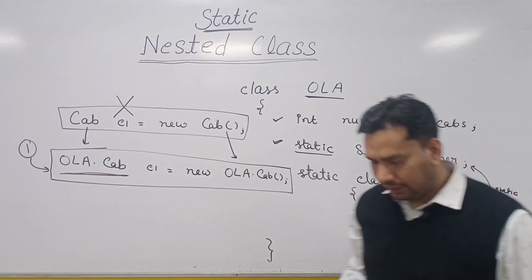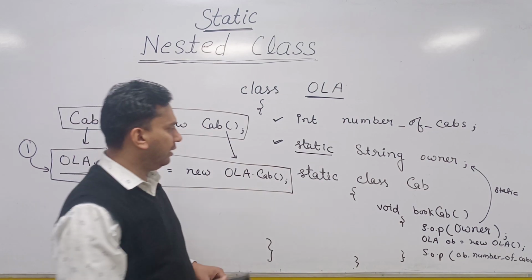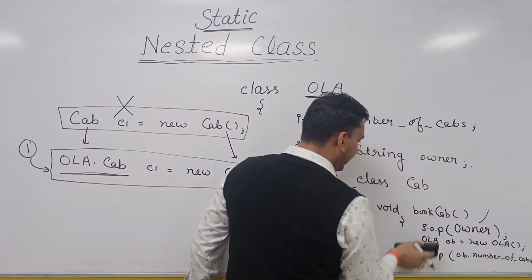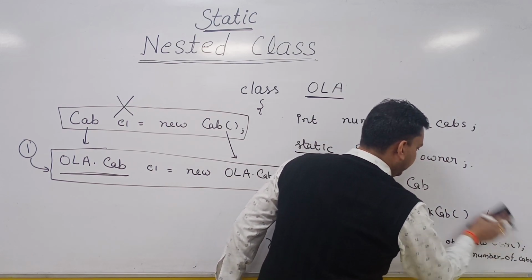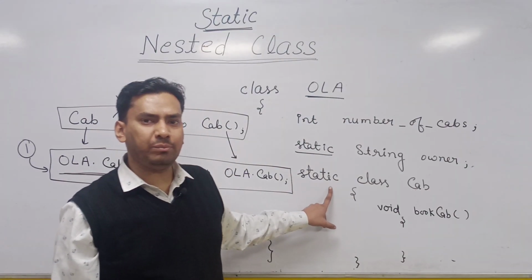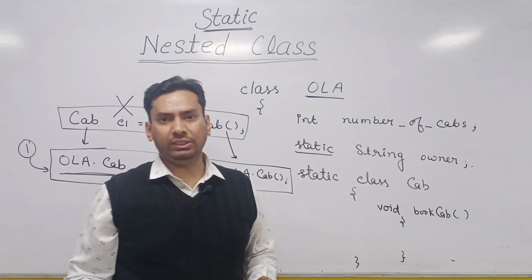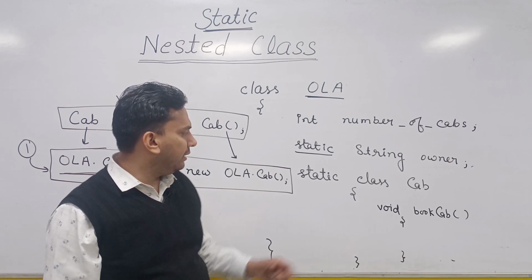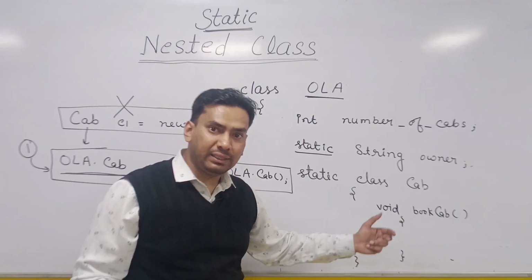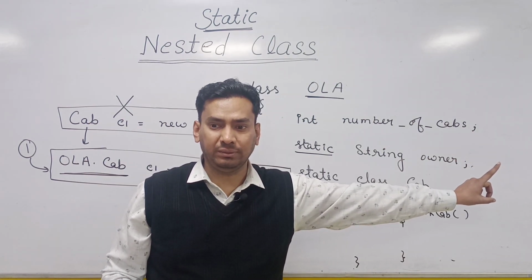Third thing that I will discuss here is regarding the members of your static nested class. The third important point is that a static nested class can define static members as well as non-static members. It means this static nested class cab can have some static members as well as non-static members, but the non-static nested class cannot have any static members, right?